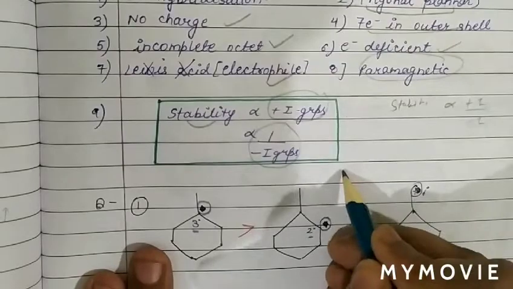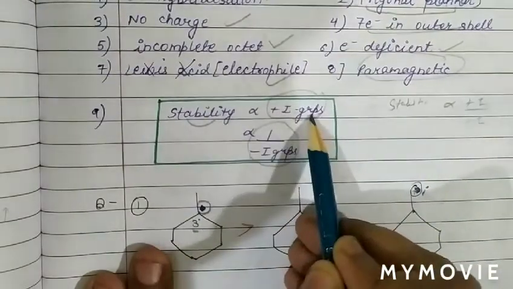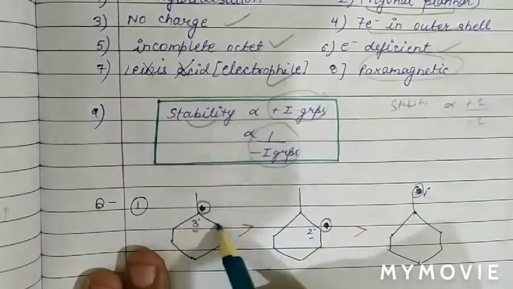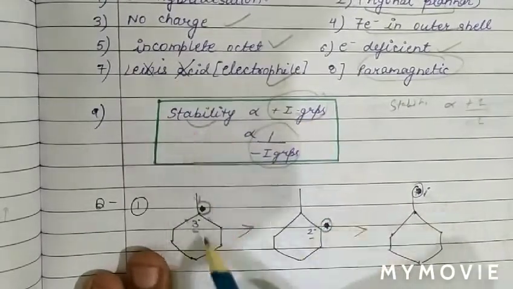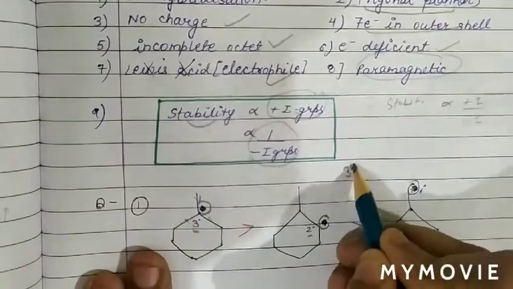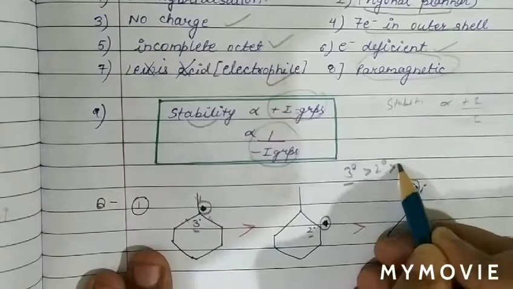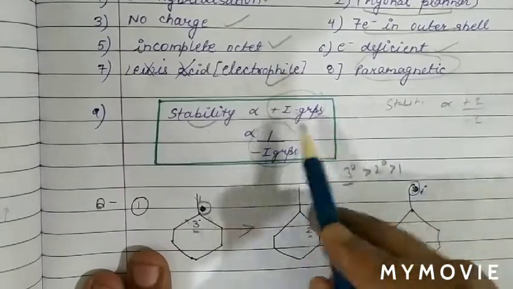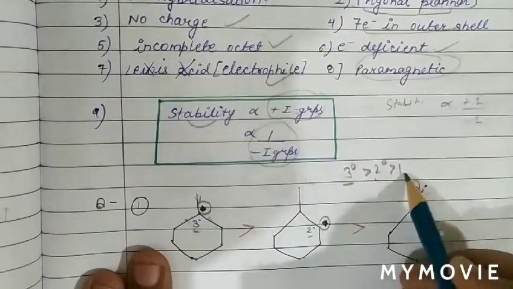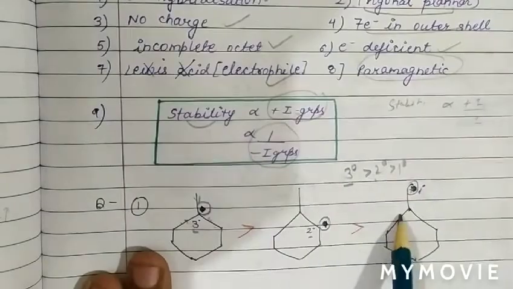And we know the stability of free radical is proportional to plus I. As we can see, more carbon atoms means more plus I nature. So more plus I means more stability. Also in the case of carbocation we have already discussed 3 degree is more stable, then 2 degree, then 1 degree, because 3 degree has more plus I as compared to 2 degree and 1 degree. So the stability of free radical is 3 degree, 2 degree, 1 degree.